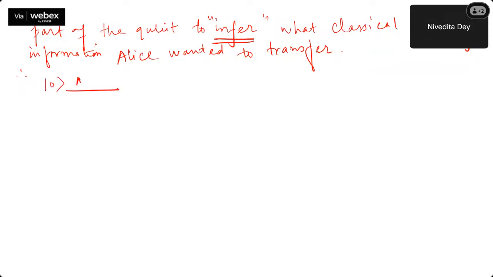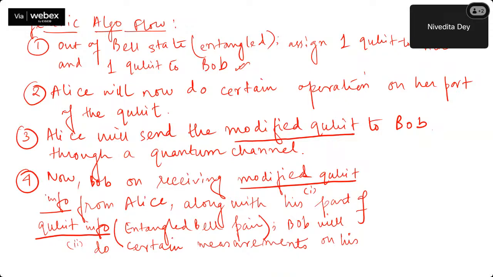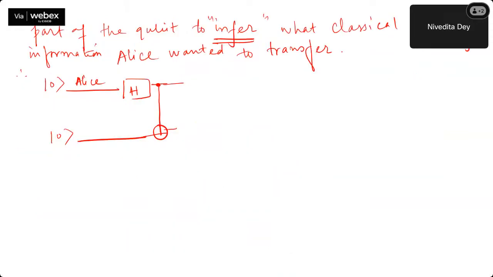So initially it's this thing. It's with Alice. This Hadamard. This is nothing but the Bell state generation. Please show previous slide. Yes. Okay. So this is what? This is just to create the Bell state. Hadamard followed by a CNOT is nothing but a Bell state. It's a basic unit of entanglement. Okay. The Bell state generation section.